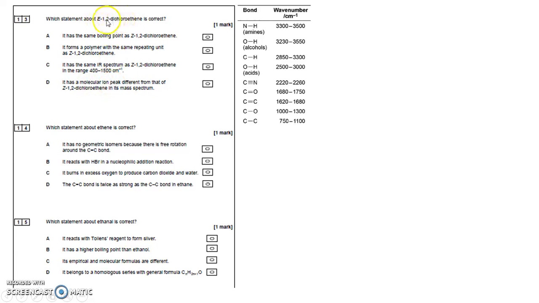Well, E or Z are going to have the same Mr. So when you form a molecular ion, it's the positions of these Cl's which are different between E and Z. They've got the same relative formula mass, they've got the same Mr, and therefore the molecular ion won't be different between these two. So D is wrong. So your answer there is B.